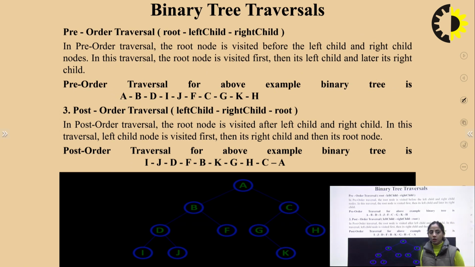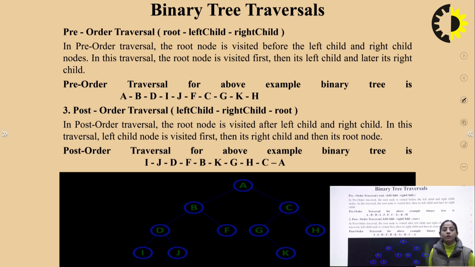Now what is pre-order traversal? The pre-order traversal is root. We have to traverse first the root, then the left child, then the right child. In pre-order traversal, the root node is visited before the left child and right child nodes. In this traversal, the root node is visited first, then its left child, and later its right child. For example, the pre-order traversal will be this. How will we calculate pre-order?